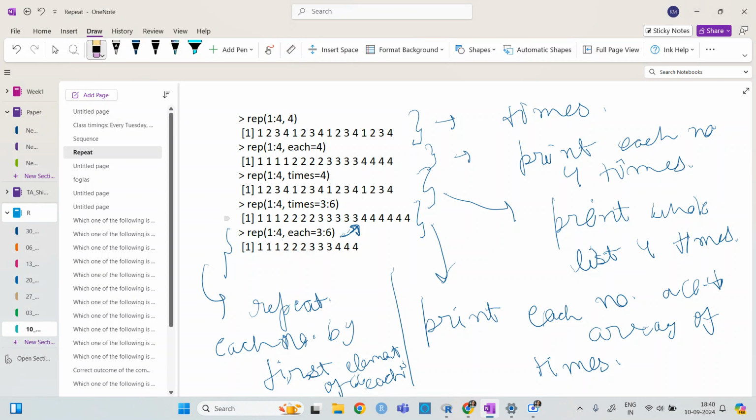So you need to remember how it is working, because if it comes as an MCQ, it can be a little confusing part.